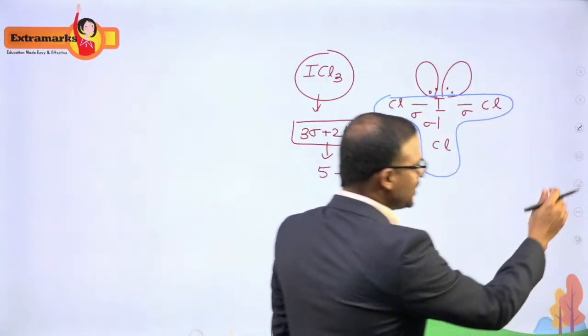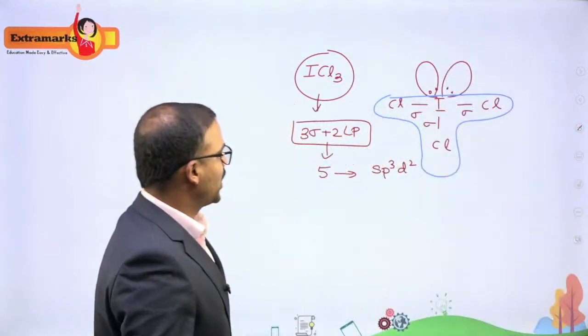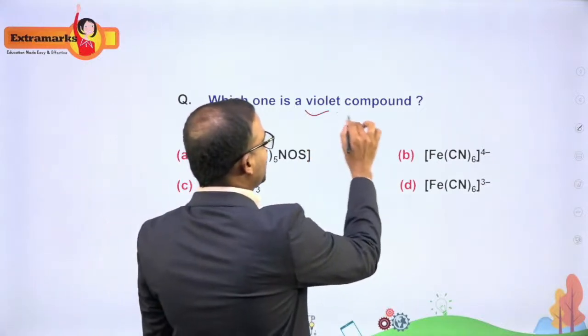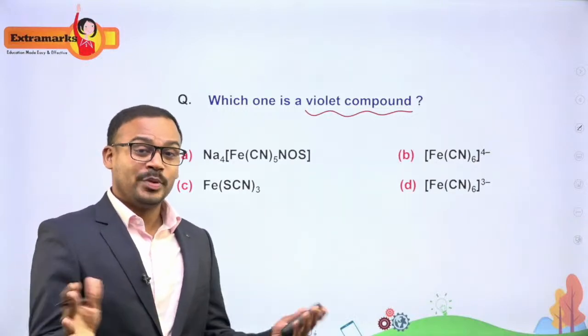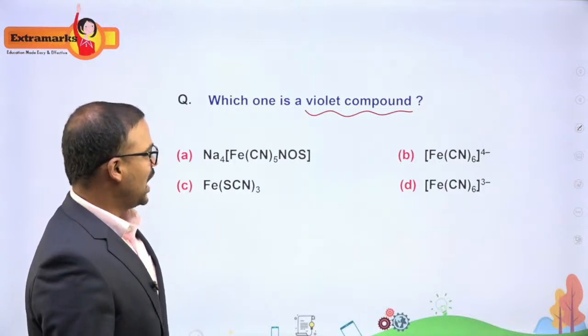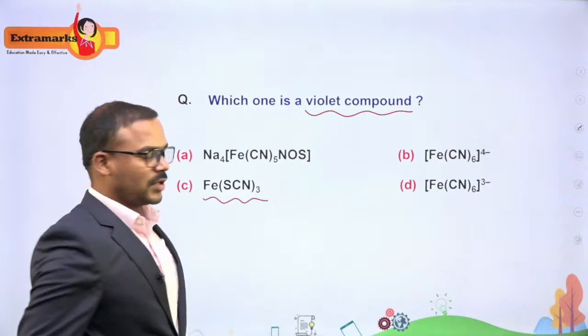It was a very easy question which could be answered within 10 seconds. Okay, let's move to the next one. Which among the following is a violet compound? This is a memory based question. You don't have to know the concept, no numerical, nothing. It is completely memory based, and among all these molecules, if you can remember, this is a blood red color. This is a molecule.